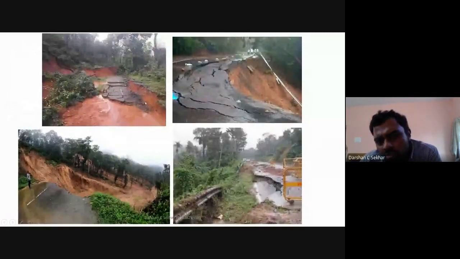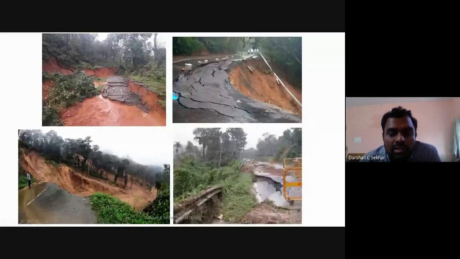Similarly, there are other photos of slope failures in Kodagu district in Karnataka, and these are actual photos. If you can observe here, the soil mass which was there has slid down. The slope has failed here. The failure has taken place. Why is it taking place? Is it only because of deforestation, because we have removed some amount of forest area? Not only that; there are many other factors.